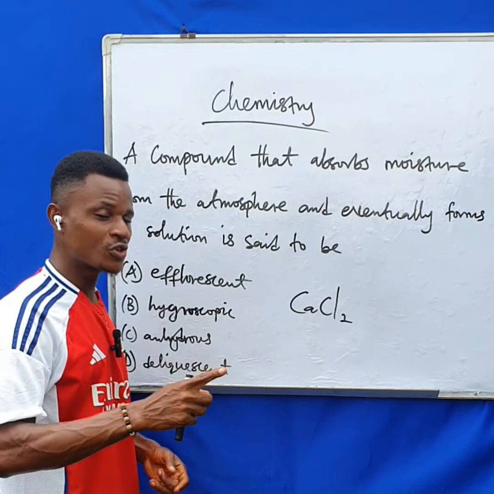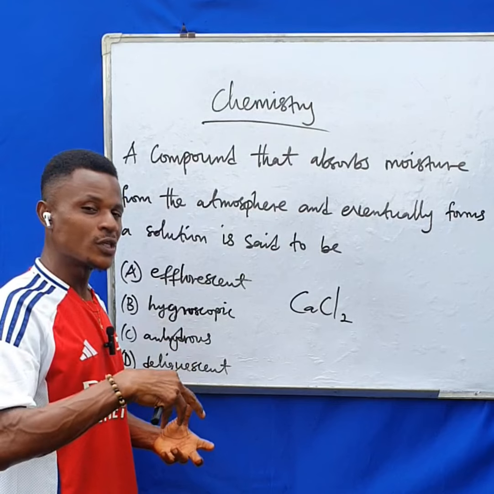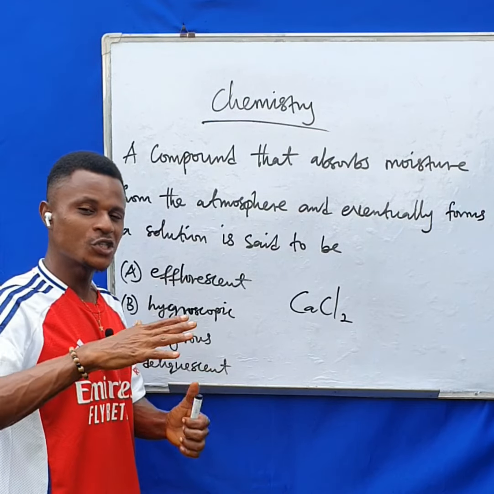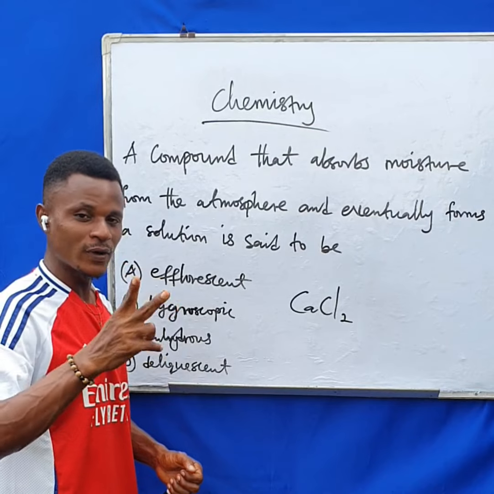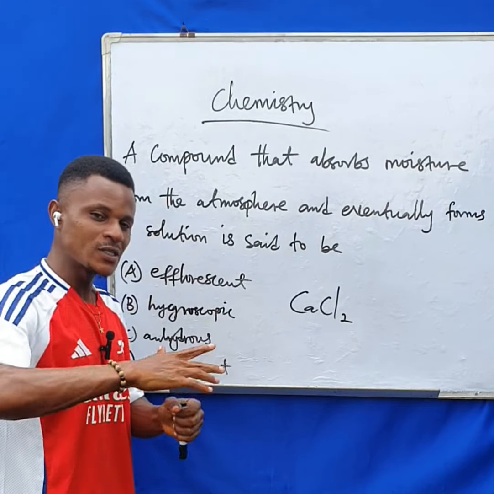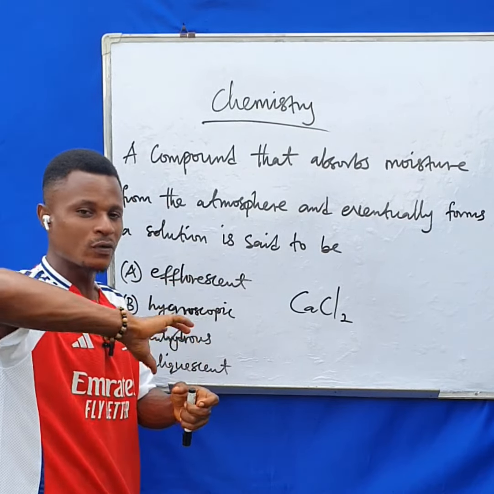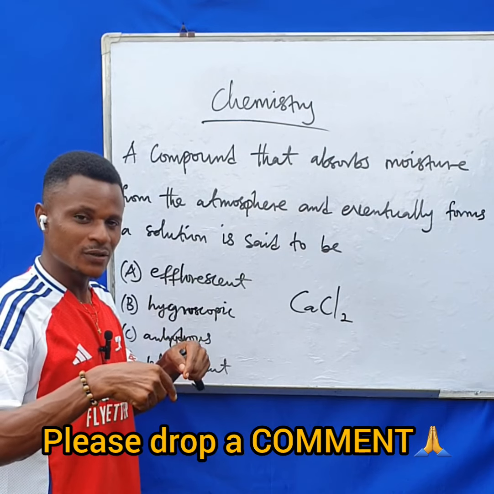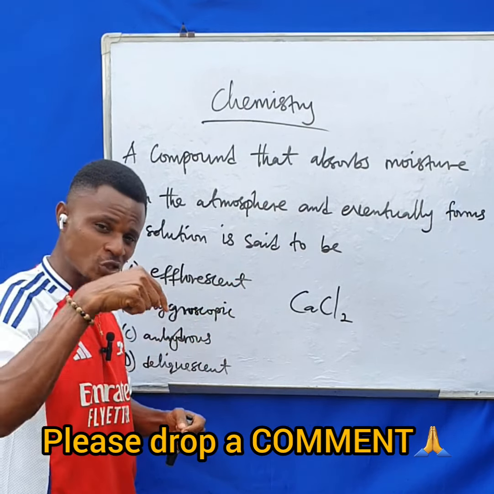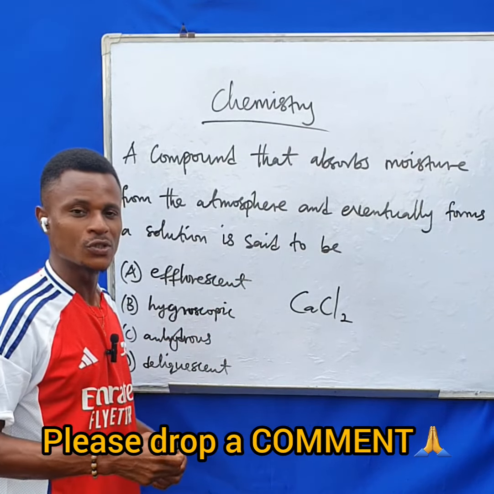That is why in your chemistry lab, the container that contains calcium chloride, they always make sure they seal it completely. In fact, they normally use double cover. They use that inner cover to cover it, and then before they use the outer cover of the container. If not, any mistake that there is an exposure to the atmosphere, it will dissolve inside that container. It will absorb moisture from the atmosphere and then dissolve inside the container to form a solution.